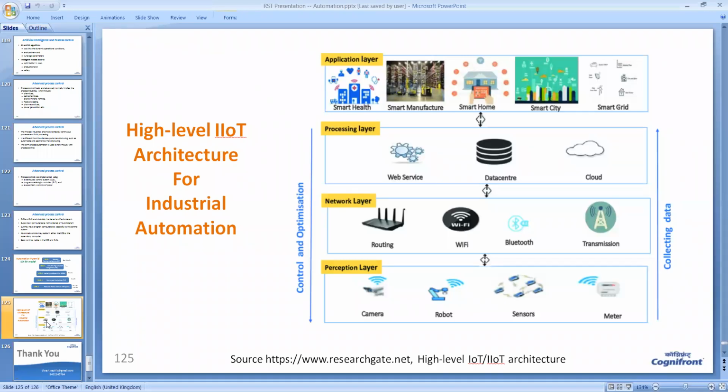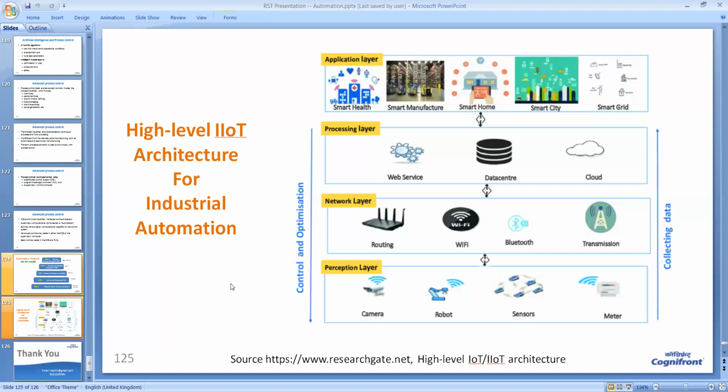So here we have a high level IoT architecture for industrial automation. In the figure, you can see there are 4 layers. So this model has 4 layers. The bottom layer is called the perception layer. Then we have the network layer, we have the processing layer, and we have the application layer. Remember, here there is no strict hierarchy like our classical industrial automation model. Here a lot of flexibility is there.